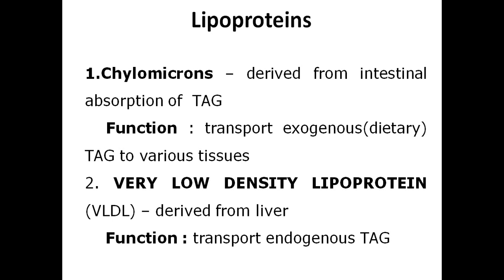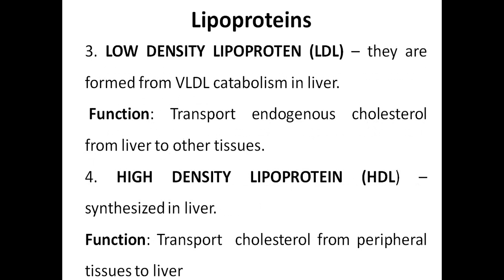Very low density lipoprotein, VLDL, is derived from the liver. The function of VLDL is transportation of endogenous triacylglycerol. Endogenous means body-synthesized triacylglycerols are transported by VLDL.